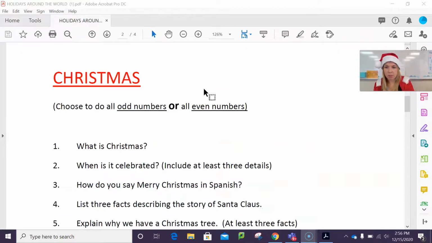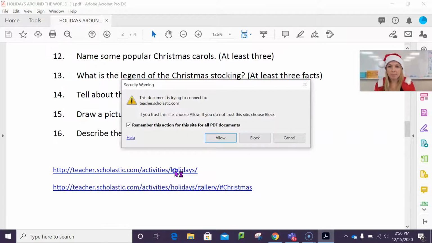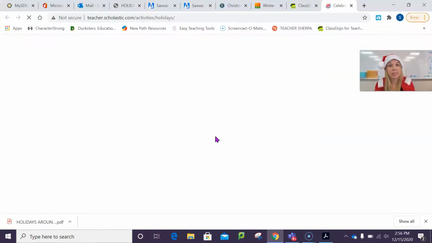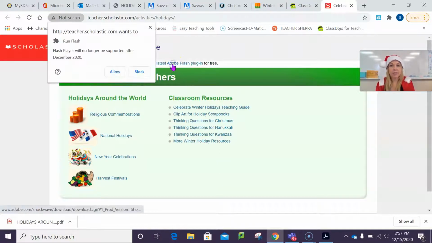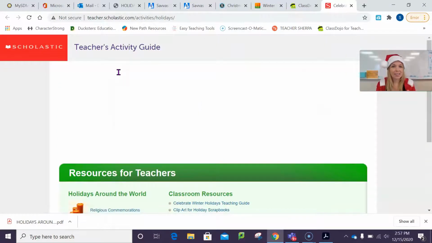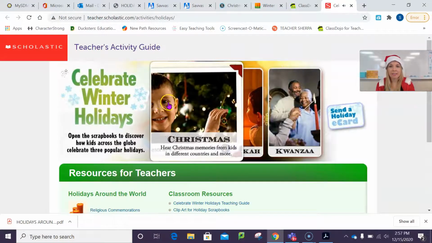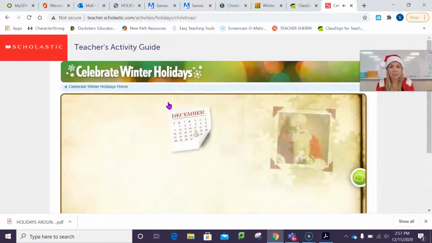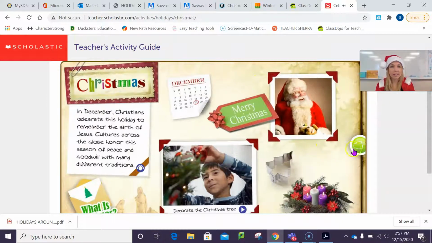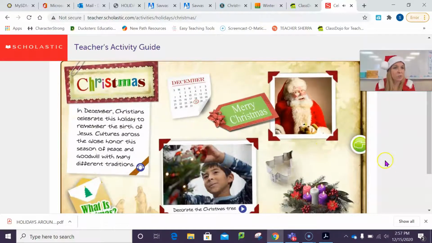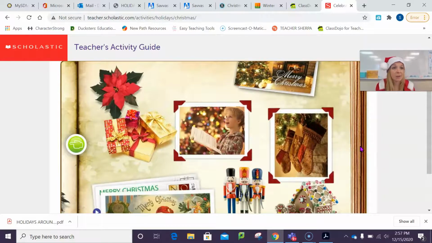Let's say we go to Christmas, and I'm going to go to my website. Sometimes it won't let you, and you say allow, and it will let you. Again, you might need to download the latest Flash, which I think as of right now, everyone's is working. That brings you up to this website. Click Christmas. Then it has all different things and activities and reading to learn about. Of course, if you hit there, it takes you to the next slide about Christmas.